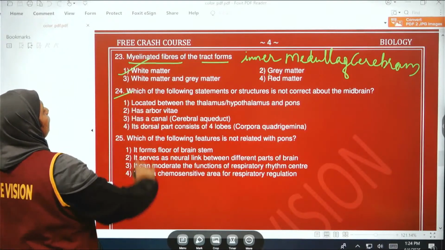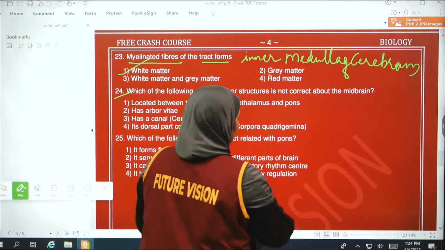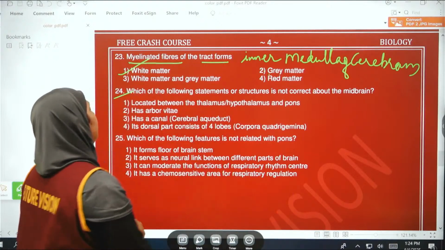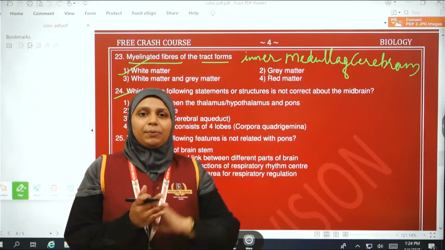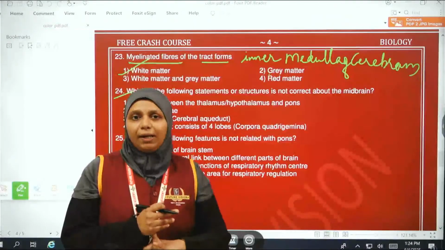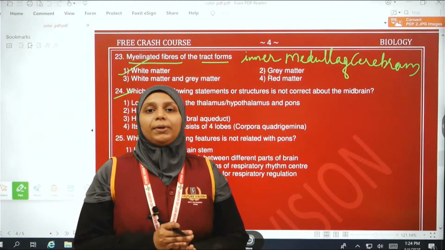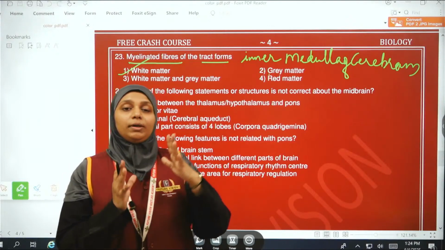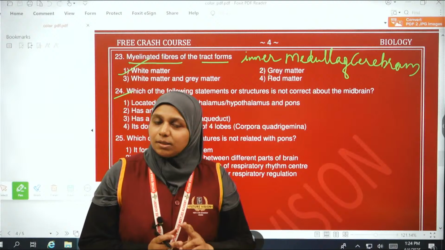Then the 24th question: which of the following statements is not correct about the midbrain? So see here, the brain comprises three parts: forebrain, midbrain and the hindbrain, isn't it? Forebrain comprises the cerebrum, the thalamus and the hypothalamus.